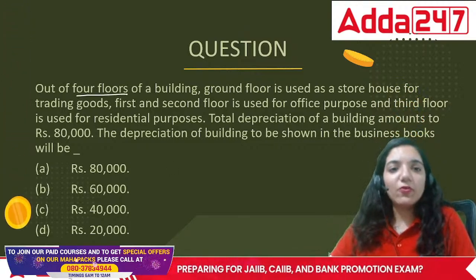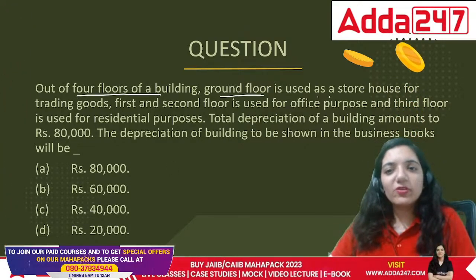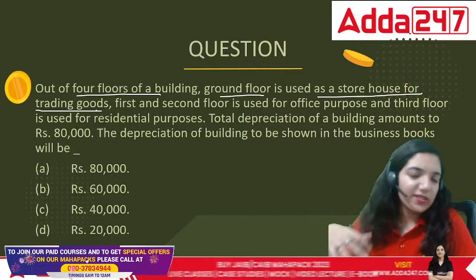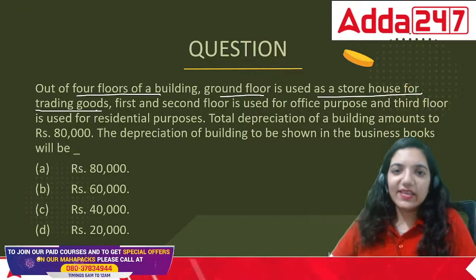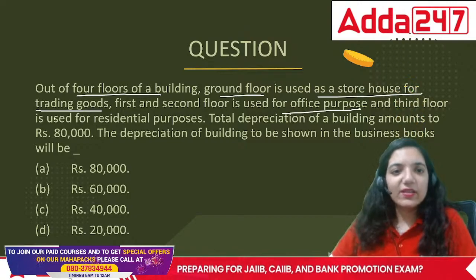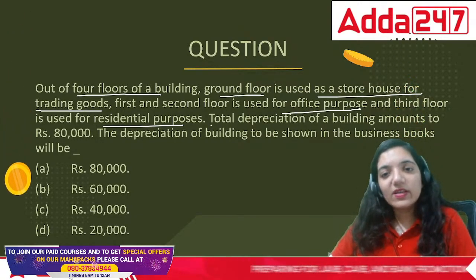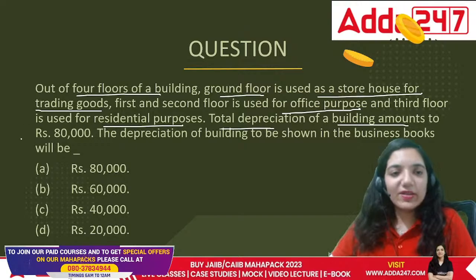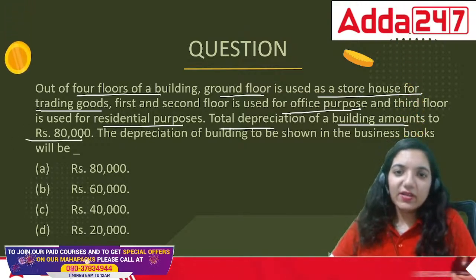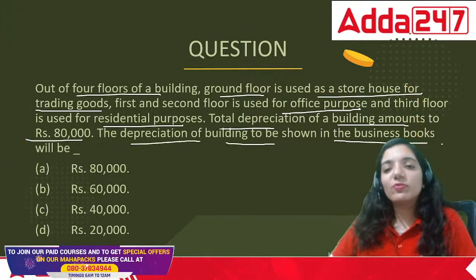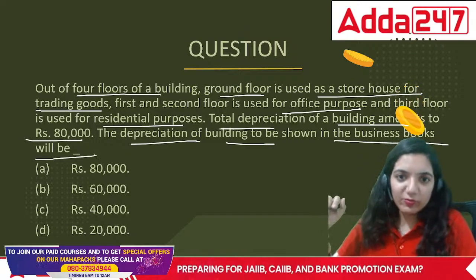Out of the 4 floors of a building, ground floor is used as a storehouse for trading the goods. First is for the goods. Second is used for the office purpose. Third is for residential purpose. The total depreciation for the building is 80,000. The depreciation of building to be known in the books of accounts would be what?